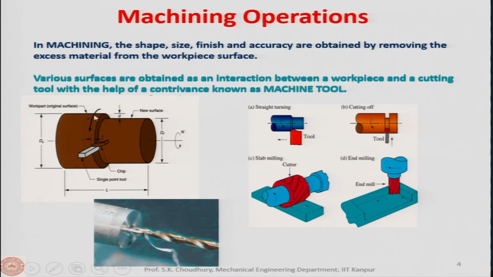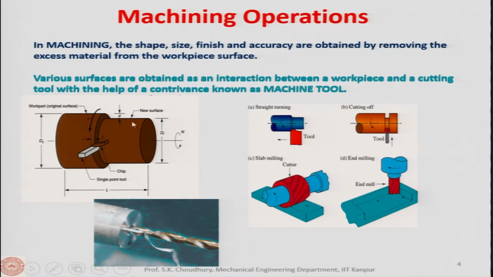Let us say this is the cylindrical job and here we are turning this cylindrical surface to reduce the diameter from D0, the initial diameter, to Df, the finished surface diameter. In doing so, we have to rotate the job, if it is turning, and move the single point turning tool along, or parallel to, the axis of the workpiece. Then only will we get this kind of surface.